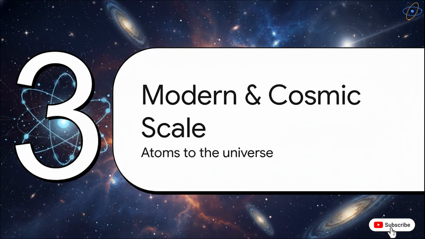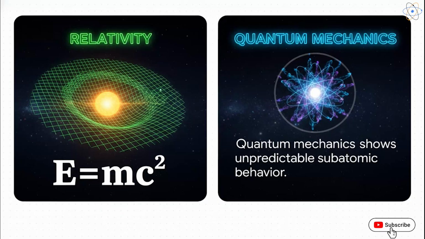Next up is Section 4, the modern and cosmic scale: atoms, computing, and the universe. Now, we're going to look at the revolutionary physics of the early 20th century. These are the big ideas that completely rewrote the rules at both the smallest microscopic scales and the largest possible cosmic scales. Modern physics really consists of two revolutionary ideas. First, we have Einstein's theory of relativity, which revealed that space and time are actually flexible. This gave us E equals mc squared, proving that mass and energy are completely interchangeable.